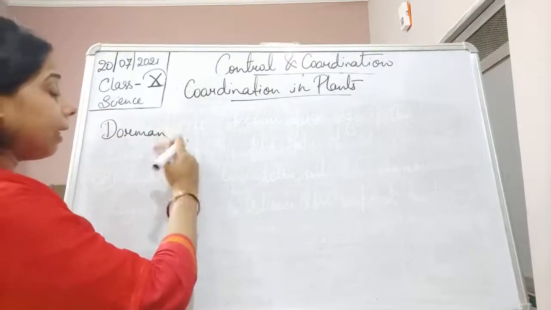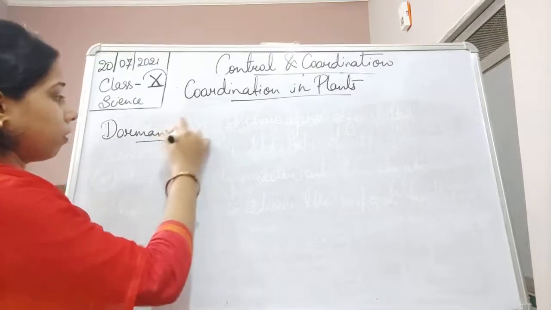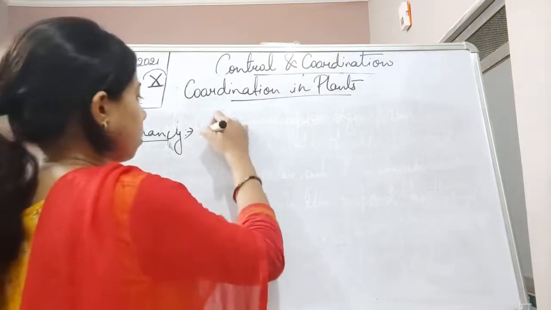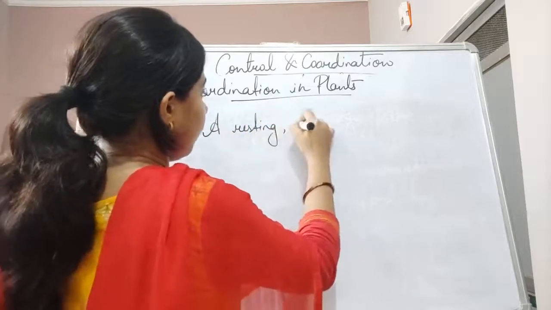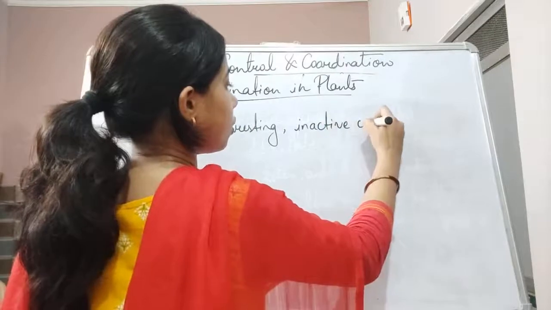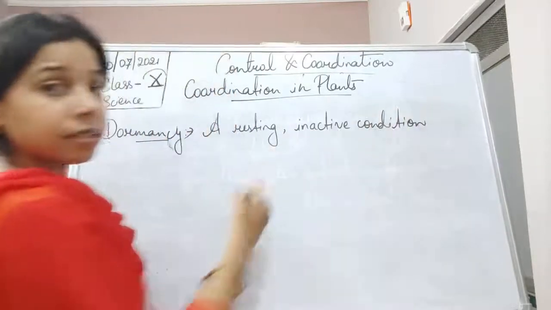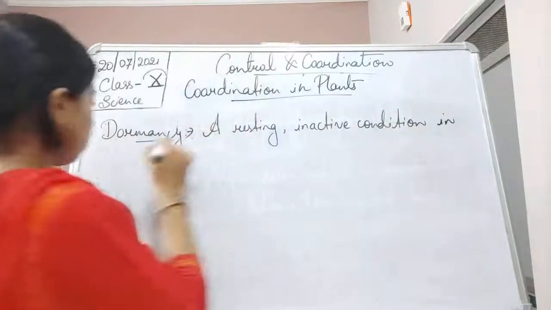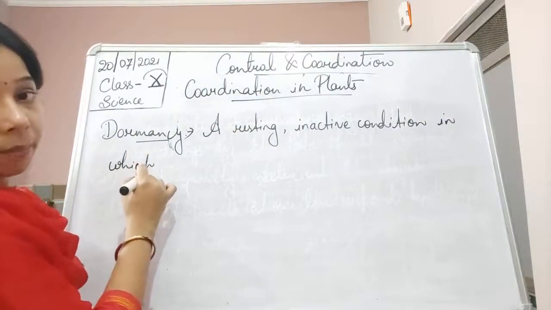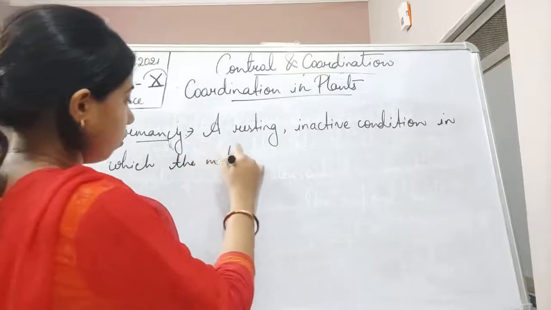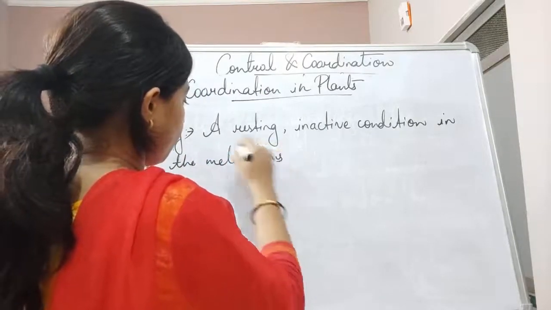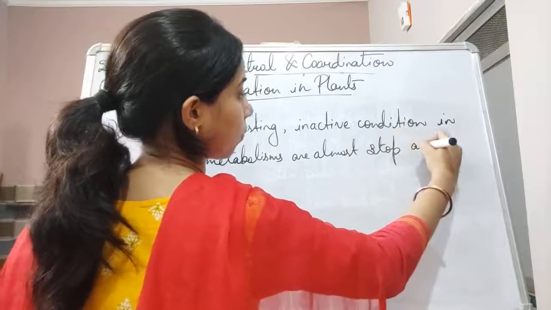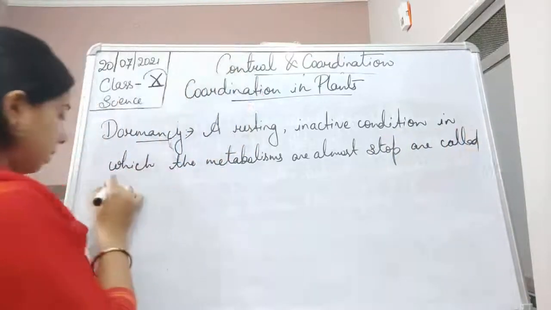When the seed is in an inactive state, we can write here that a resting, inactive condition, in which metabolism almost stops, is called dormancy.